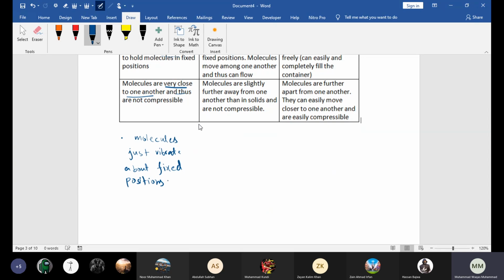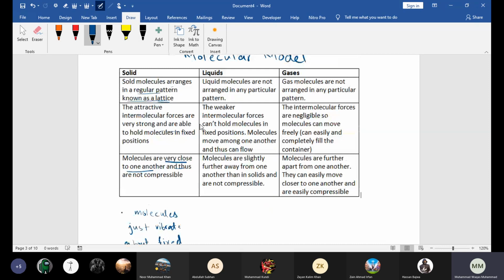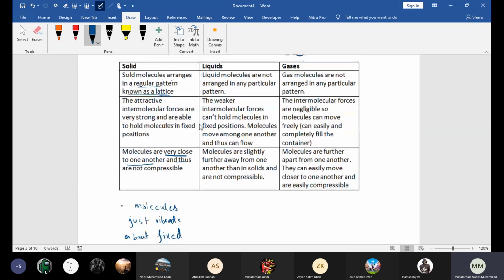Now, why does a solid have a definite shape and definite volume? Because the molecules are held in fixed positions. They are not moving, and they are held in regular rows or patterns, which is called a lattice. Due to this, solids have a definite shape and definite volume. Got it or not?